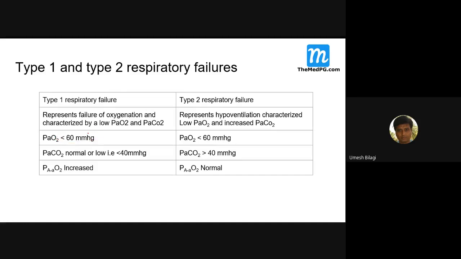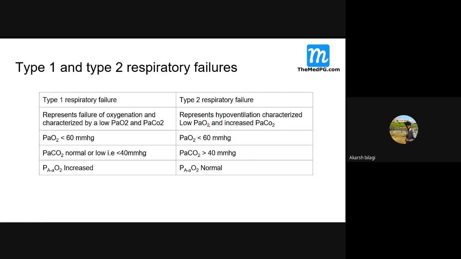In type 2, on the other hand, diffusion is not a big problem, but the ventilation is at fault. So alveolar O2 is also down, and the carbon dioxide cannot get out of the body because of hypoventilation. So that is the reason you get increased carbon dioxide. On the same logic, the gradient is increased in type 1, whereas it is normal here. Got this?